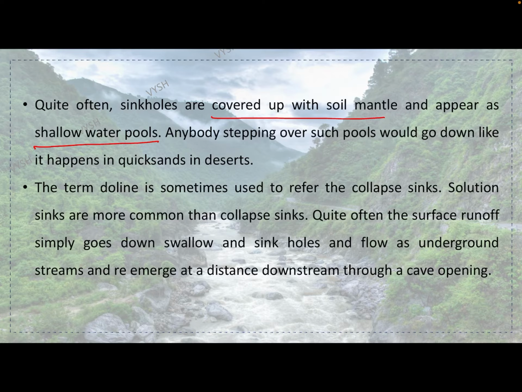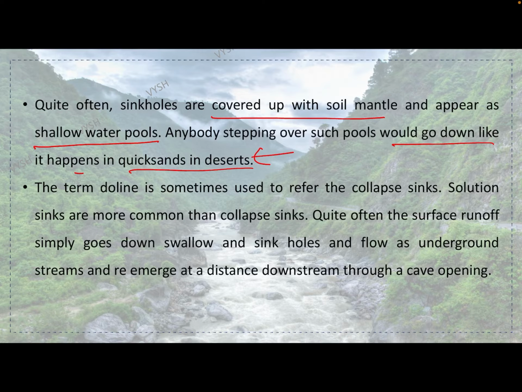Quite often sinkholes are covered up with a soil mantle and appear as shallow water pools. It looks something like quicksand, what we call daldal in Hindi. When you move on it, you just get inside. Anybody stepping over such pools would go down, like it happens in quicksands in deserts, obviously because the place is basically hollow.